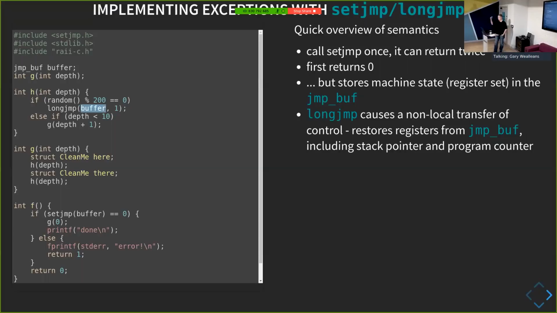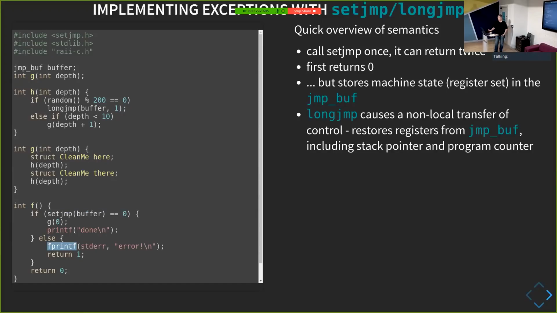So the stack pointer just jumps from where it was down to where you want it now, or down to where it was originally. The return register, say for example, EAX in the case of x86, which is the return value of a function, would be replaced by something else. And it organizes for the EAX value to be replaced by this 1, which was the second argument to the longjmp. So what appears to happen is that longjmp actually, or setjmp, returns twice. It returns back down here.